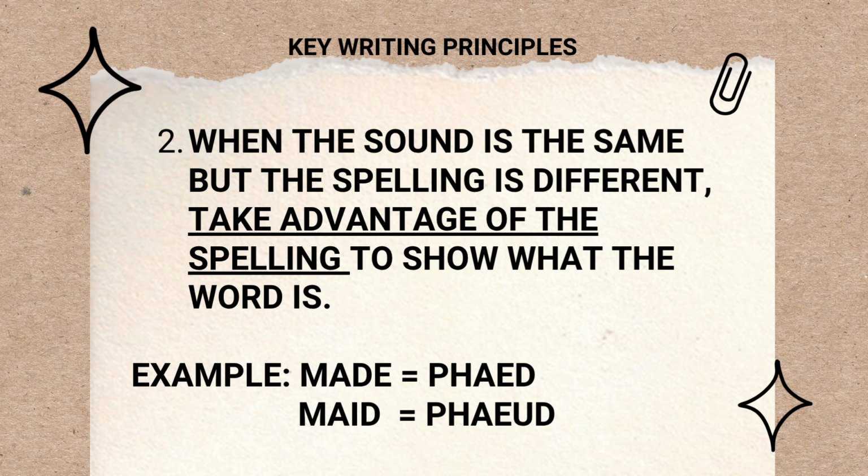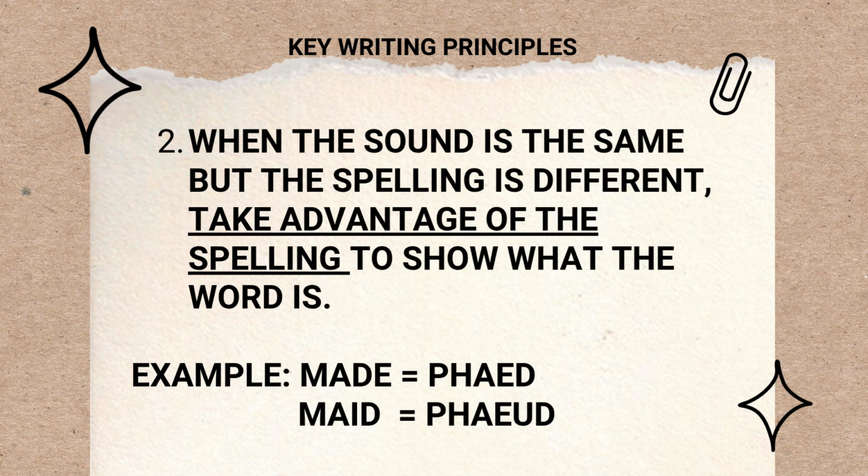Second, when the sound is the same but the spelling is different, take advantage of the spelling to show what the word is. For example, we have the same sound: made, MADE and MAID. They have the same sound, but different spelling.